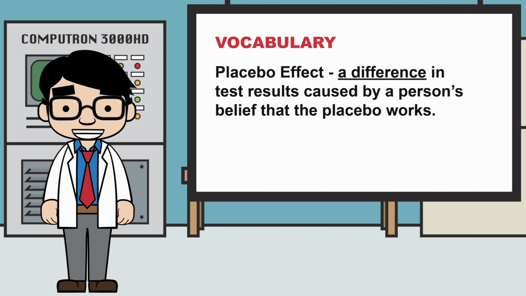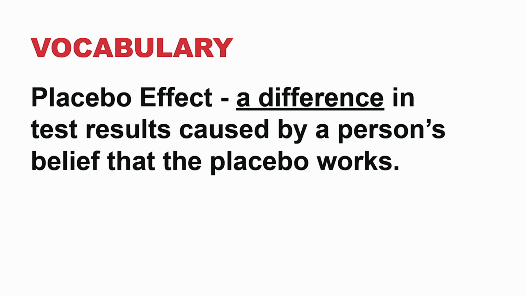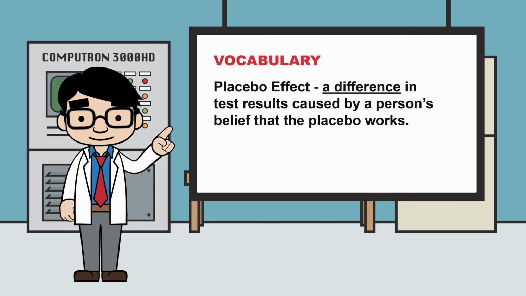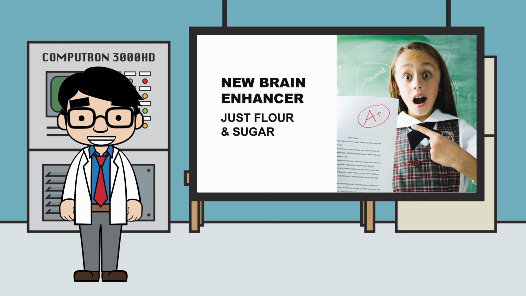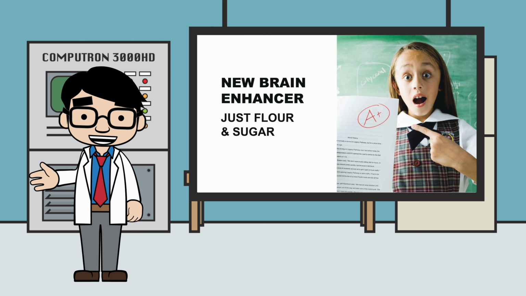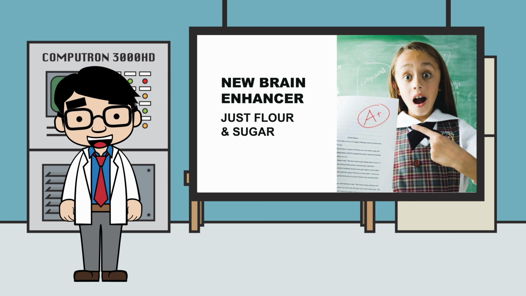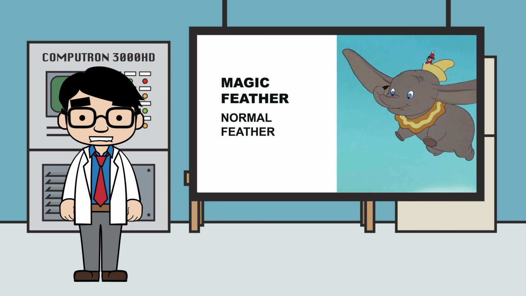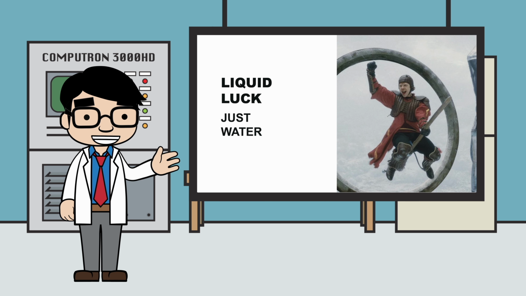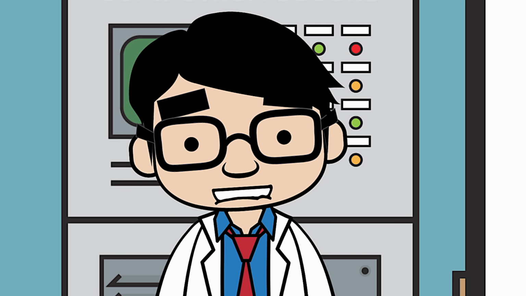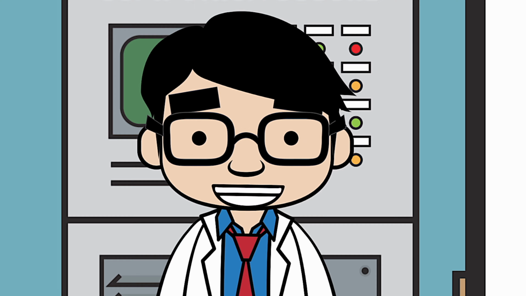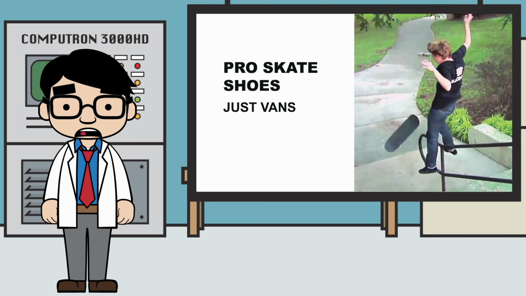The placebo effect is the difference in test results caused by a person's belief that the placebo works. An example of the placebo effect would be someone who takes the new brain enhancer pills, just flour and sugar, and actually doing better on a test because they felt smarter. Another example is when Dumbledore's magic feather allowed him to fly, or when Ron Weasley thought he drank a magical potion and scored more points in Quidditch. However, the placebo effect has limits. If you didn't know how to skateboard, confidence in your pro shoes isn't going to let you rail.